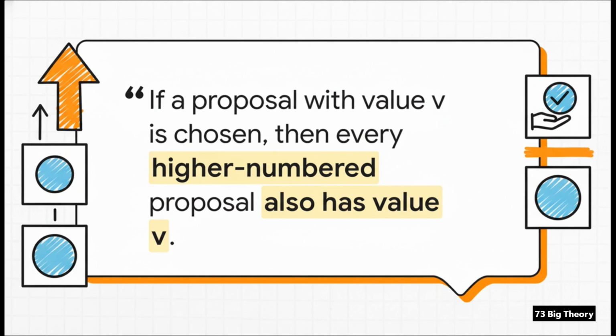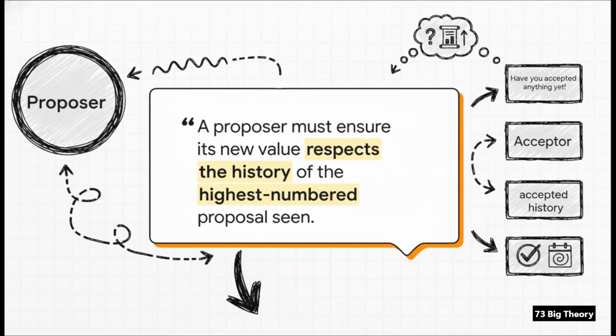The system is not allowed to change its mind. And that's the key to stopping that split vote chaos. But wait a second, how can a new proposer possibly know what value was already decided? It can't just guess. Well, this is where the core logic of Paxos clicks into place.